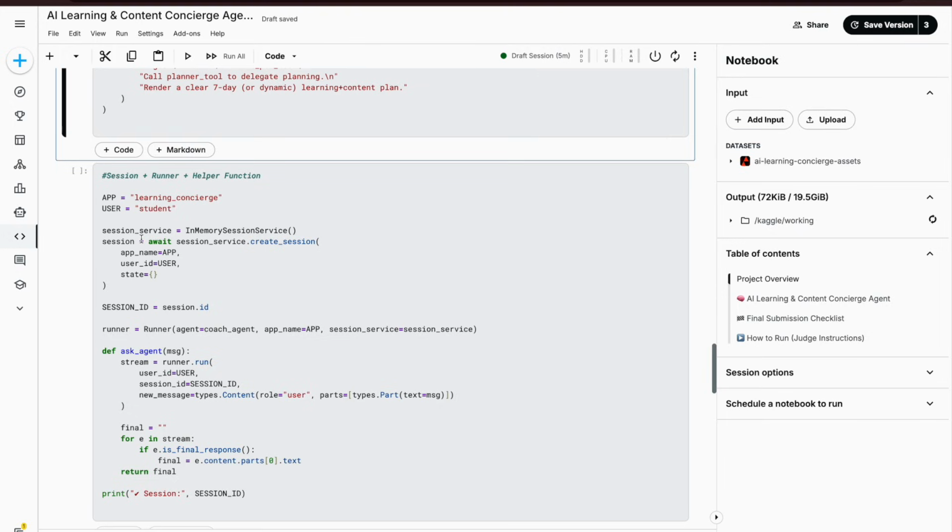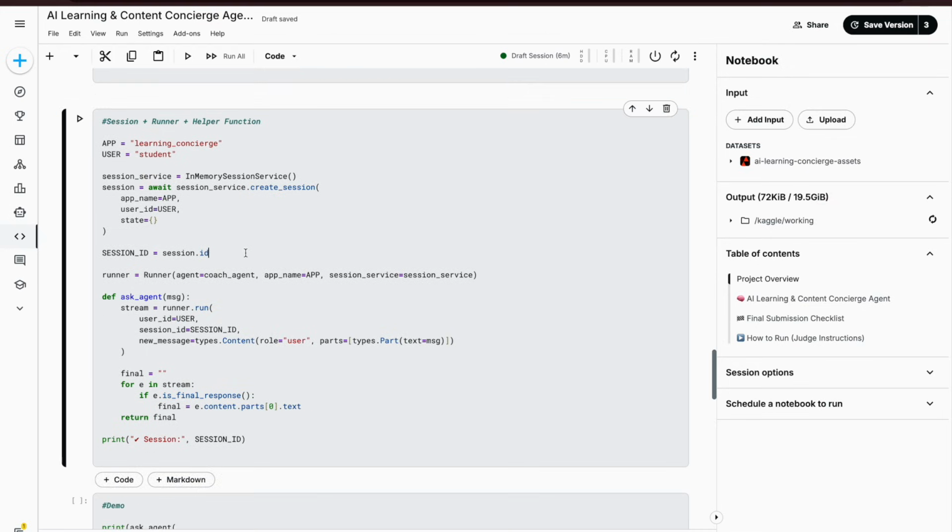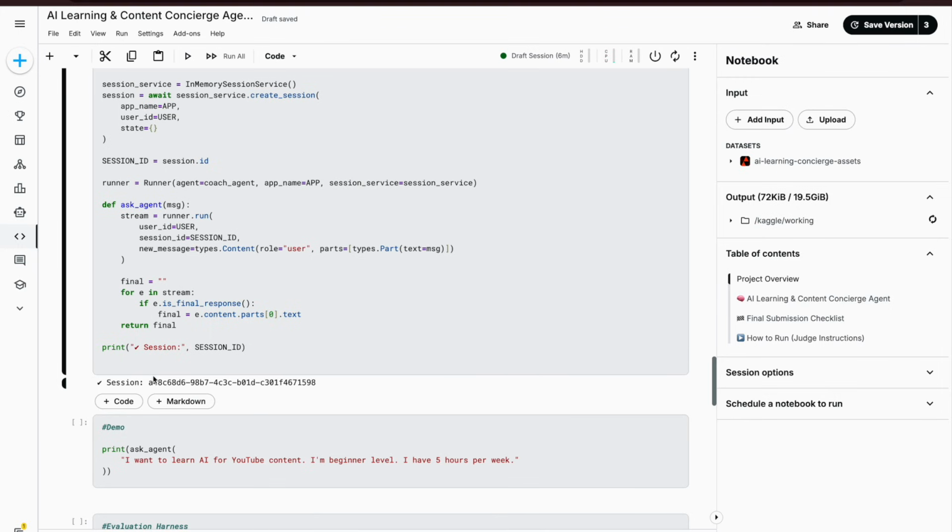Now we'll be doing helper functions because we are in a Kaggle notebook. If you are doing this outside a Kaggle notebook, you don't need this helper function. Then you also have to define the runner and session irrespective. I'm running this now. This is done. So we have got a session ID here.